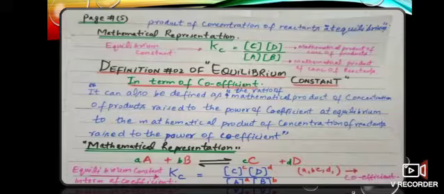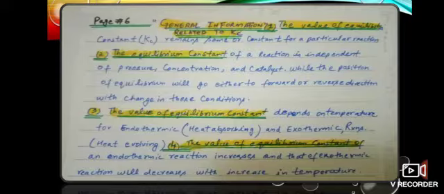In the same way, if I remove one of the products, the reaction will again go in the forward direction to make the product again. Or suppose I am adding the product from the outside, then the reaction goes in the reverse direction to form the reactants again. Actually, we have discussed already, we want to maintain an equilibrium between the reactant and the product concentration. In the same way, pressure and catalyst have no effect on the value of Kc.